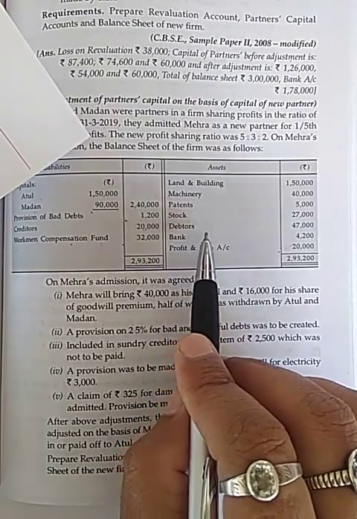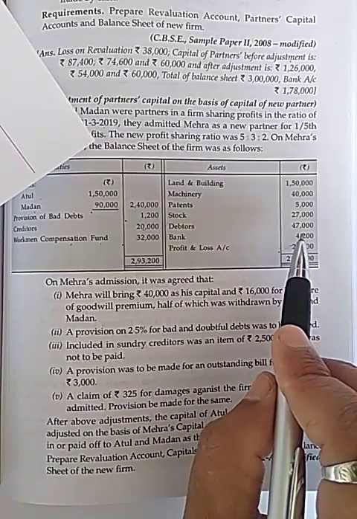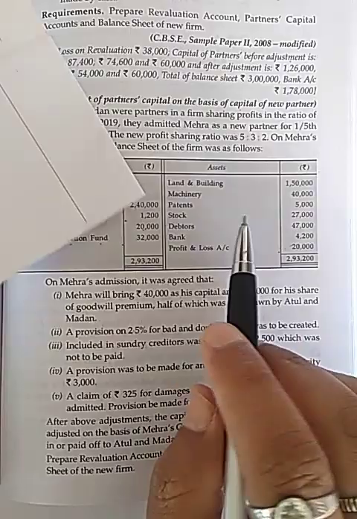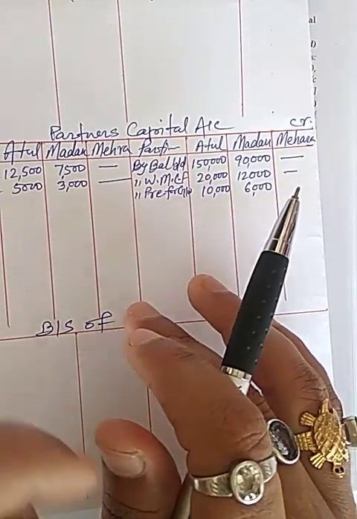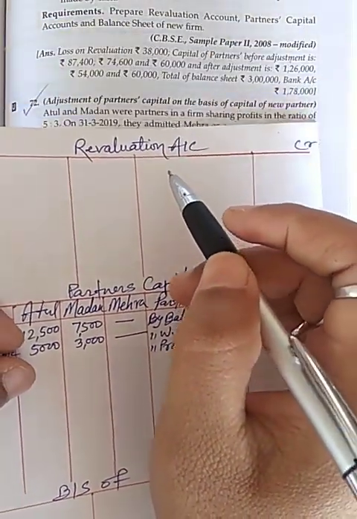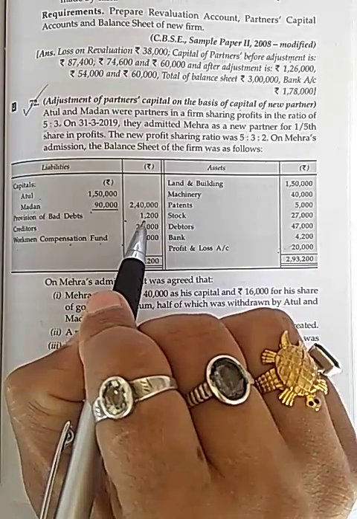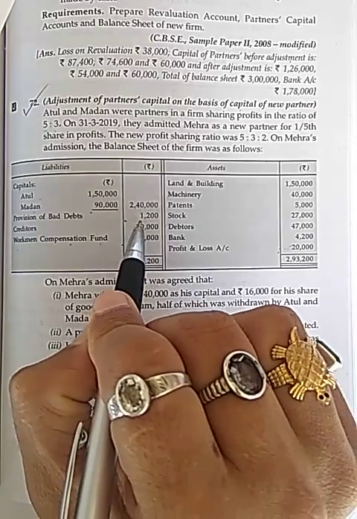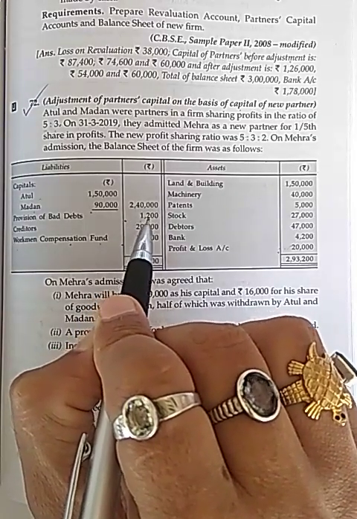On debtor is given 47,000, so 2.5% of 47,000 will be 1175, and provision for bad debt is given already 1200, so 25 rupees will be our income.